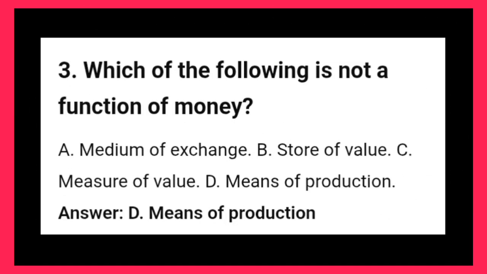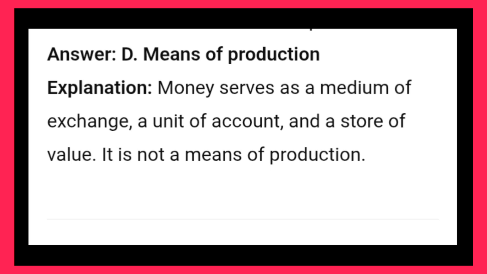3. Which of the following is not a function of money? A. Medium of exchange. B. Store of value. C. Measure of value. D. Means of production. Answer: D. Means of production. Explanation: Money serves as a medium of exchange, a unit of account, and a store of value. It is not a means of production.